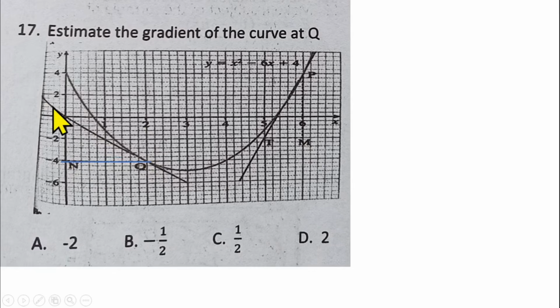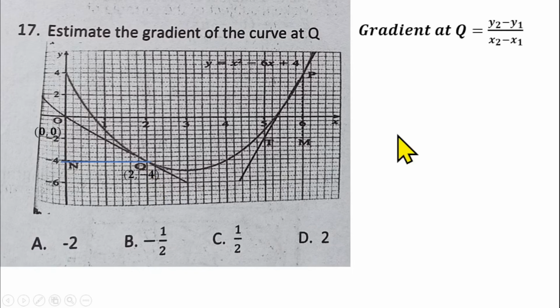And don't forget that this straight line is going from the left to the right downward. That means it's going to give us a negative gradient. If you remember the formula for finding gradient, that will be change in y over change in x.